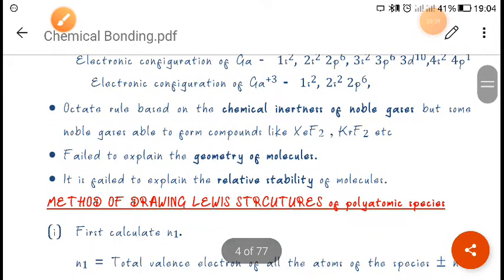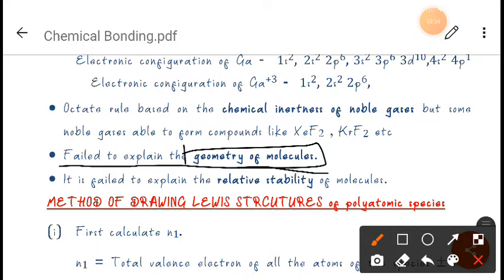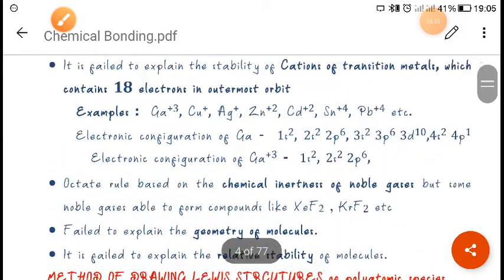Now next, the octet rule does not say anything about the geometry of molecules. In all the cases we have learned in the octet rule, nothing was discussed about the geometry of the molecules, right? Next, it fails to explain the relative stability of molecules. I hope you have understood the limitations of the octet rule, right?